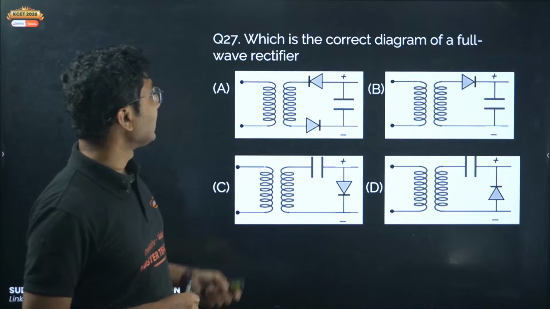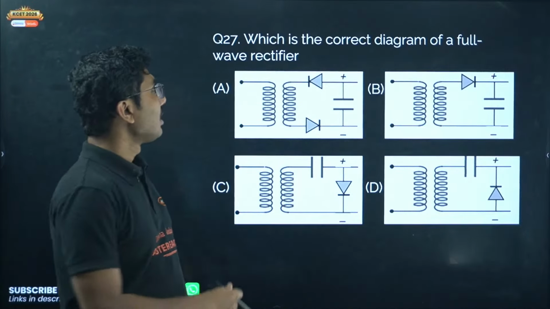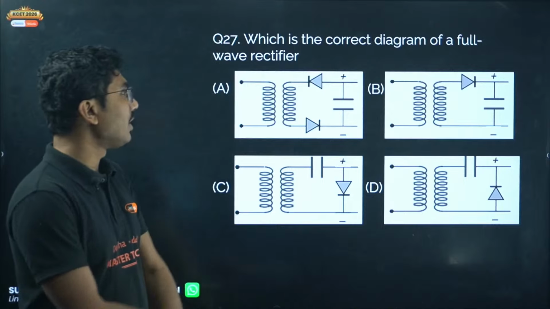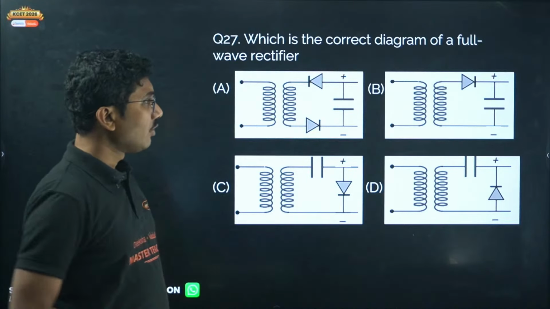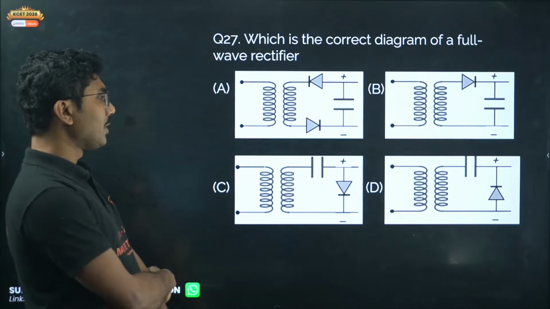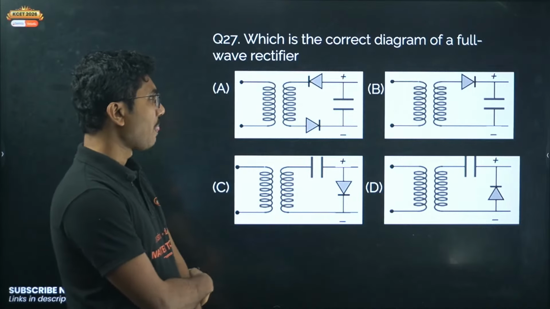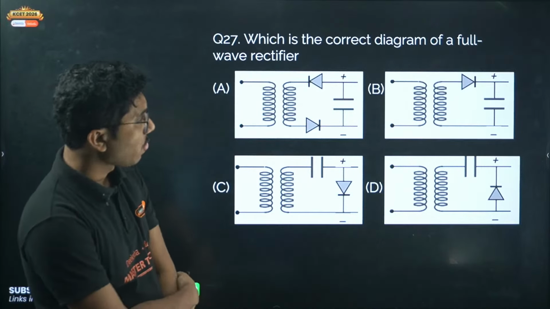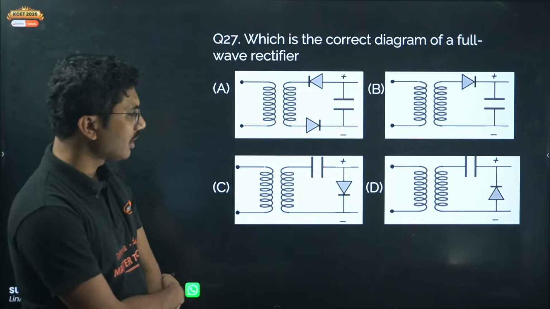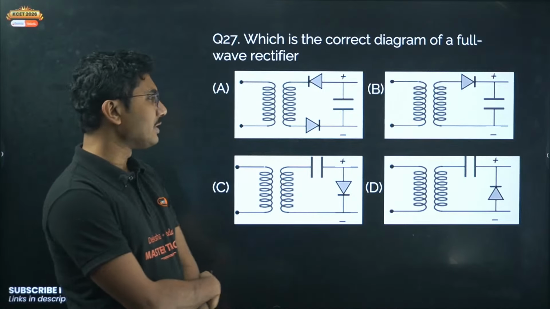Semiconductor, okay, this one is done. Now, which of the following is the correct diagram of a full wave rectifier? In a full wave rectifier we need 2 diodes. One diode is not sufficient.